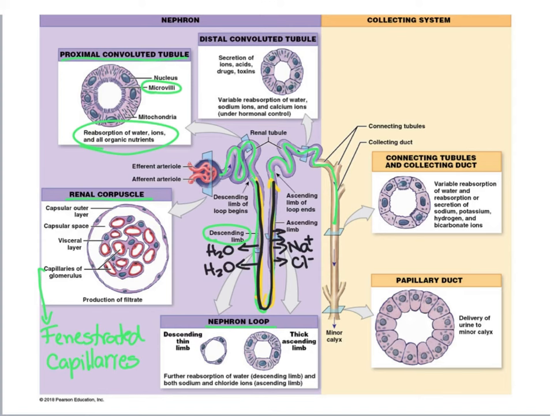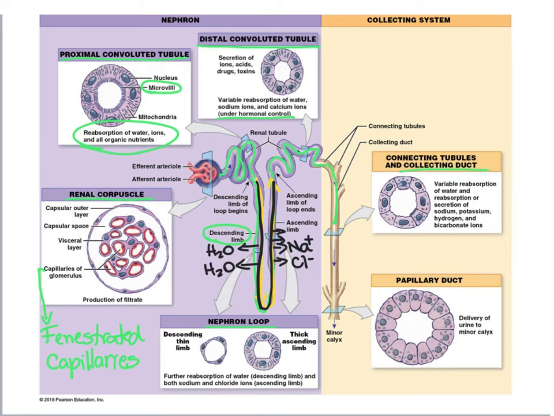Then in the distal convoluted tubule, what's interesting is that it is sensitive to lots of hormones. And hormones that influence the kidney will typically act at the level of the distal convoluted tubule or collecting duct.